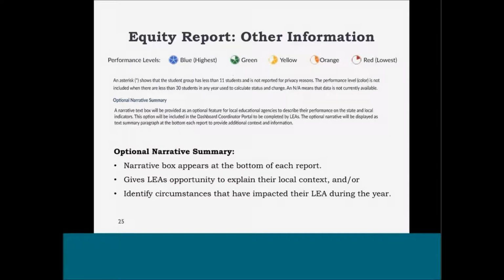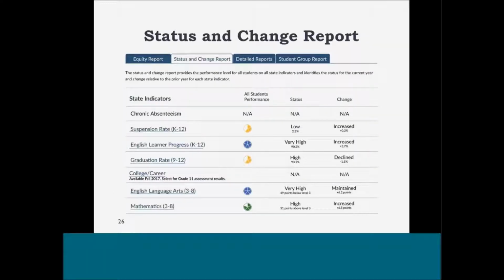Additionally, at the end of each report, the performance level legend and notes about the student group size are displayed. Local educational agencies can also complete an optional narrative summary to provide context about their data reports or local setting. The status and change report is the next report available.